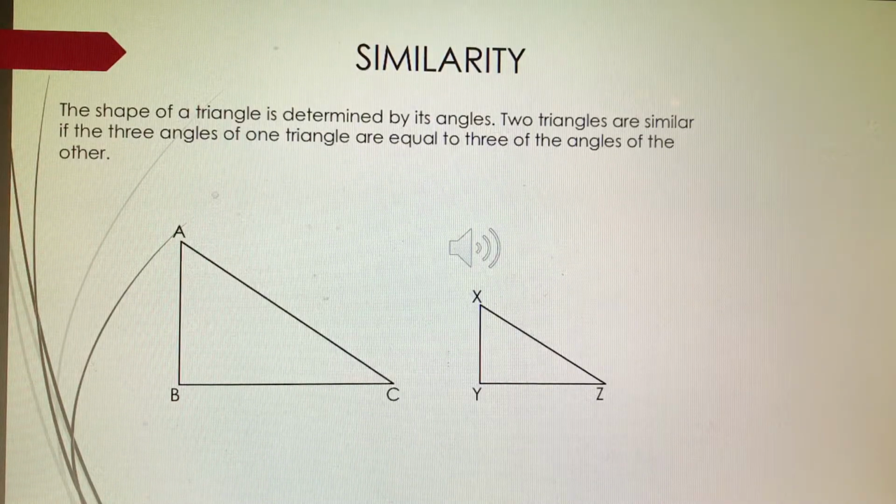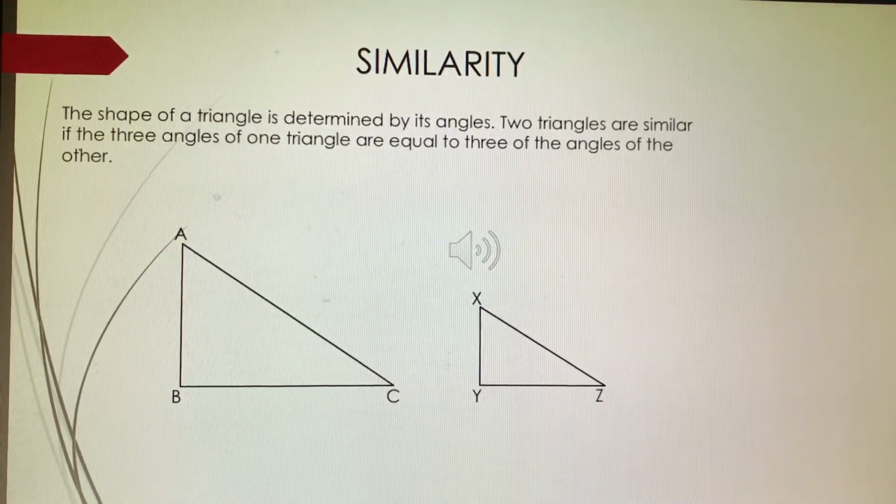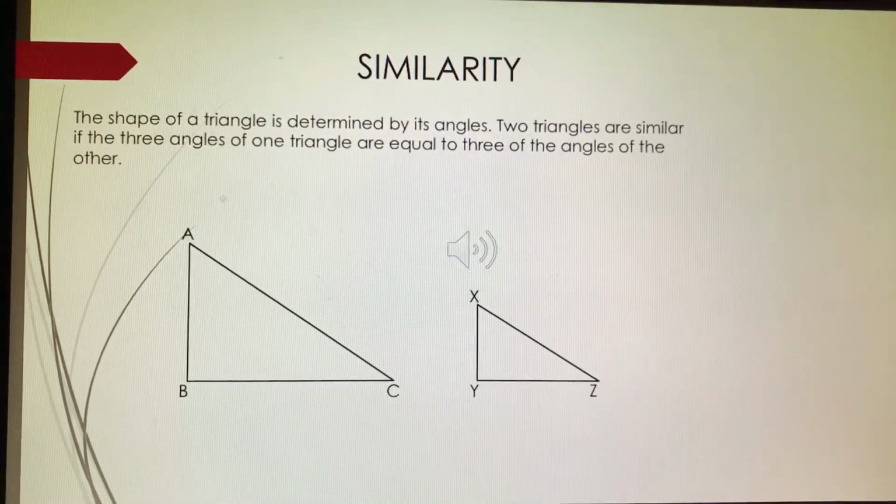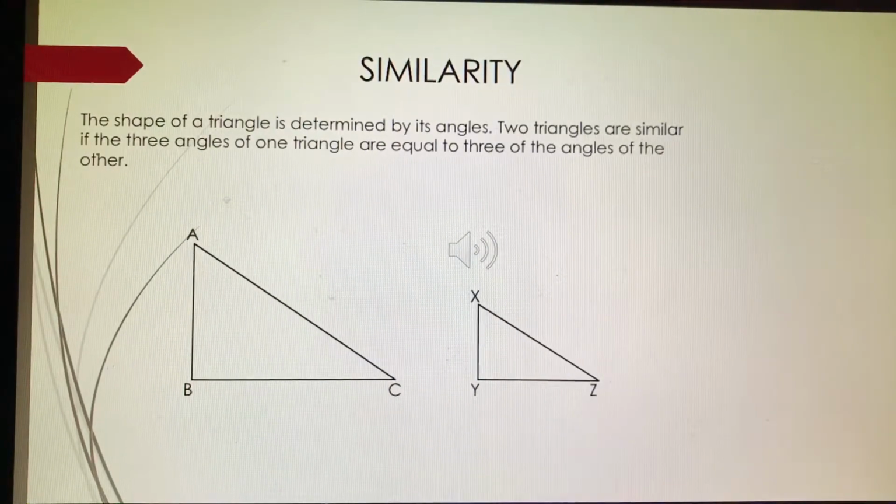During this section, we will discuss the similarities amongst triangles. The shape of a triangle is determined by its angles. Two triangles are similar if the three angles of one triangle are equal to the three angles of the other triangle. Hence, we see triangle ABC is similar to triangle XYZ.